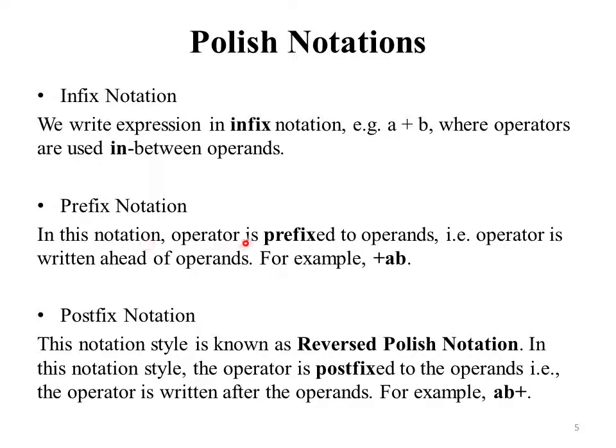In this notation, the operator is prefixed to operands, that is, the operator is written ahead of operands. For example, plus AB means first we write the operator and then the operands. Next is postfix notation. This notation style is known as reverse Polish notation. In this notation style, the operator is postfixed to the operands, that is, the operator is written after operands. For example, AB plus means here first we write operands and then the operator.